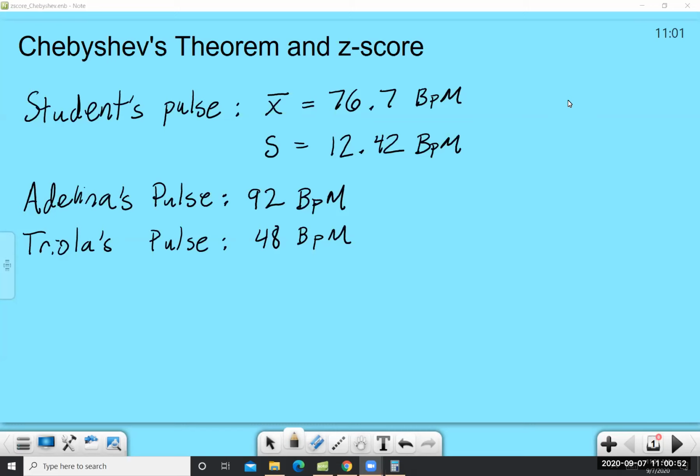And I've actually gotten to meet Triola at a math conference, and he is a very sweet guy, very chill. So that 48 beats per minute kind of makes sense. When I first told my students that my pulse was 92 beats per minute, by the way, their reaction was, lay off the coffee.